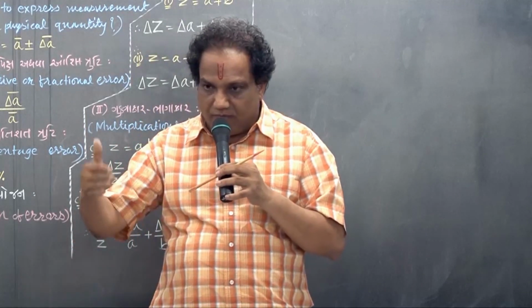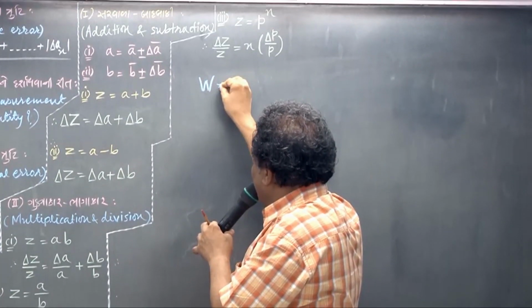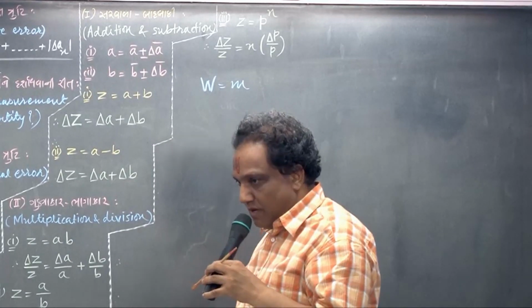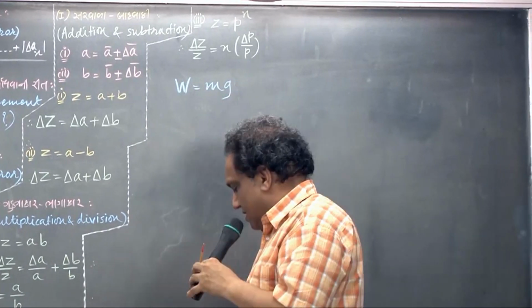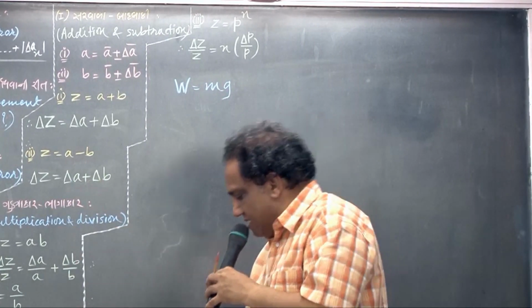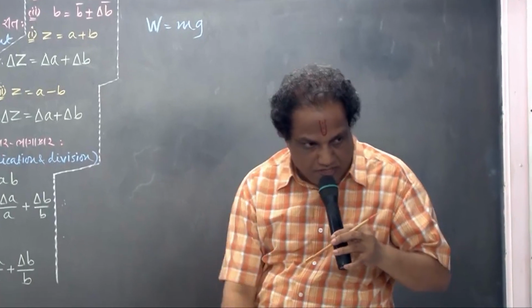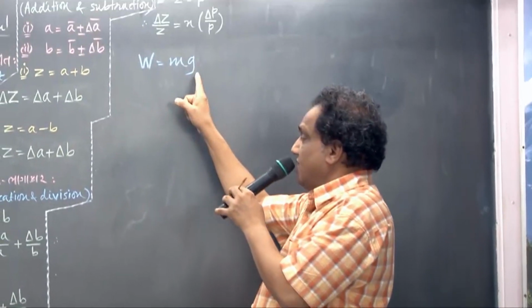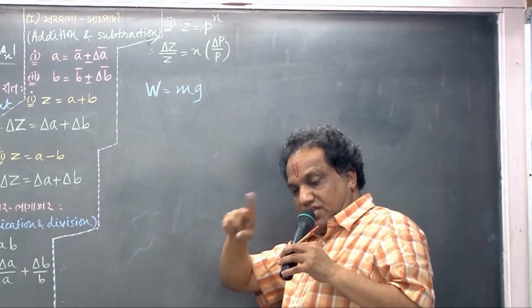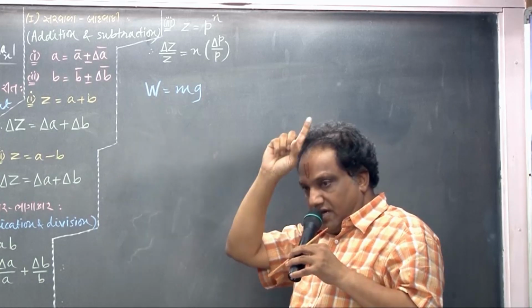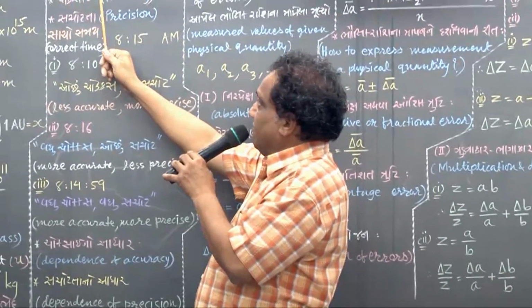Then, if we change the place, you know the formula of weight? Weight is nothing but gravitational force. Force is mass into acceleration. Mass into, but because you are talking about gravitational force, you should write here gravitational acceleration, which is g. If you change the place, then mass of a given body will not be affected. Mass is constant. But if we change the place, and thereby value of g is changing, then weight will change. Correct? So mass of a body does not depend on place. Weight of a body depends on place. Okay? Fine. Then we go for measurement of